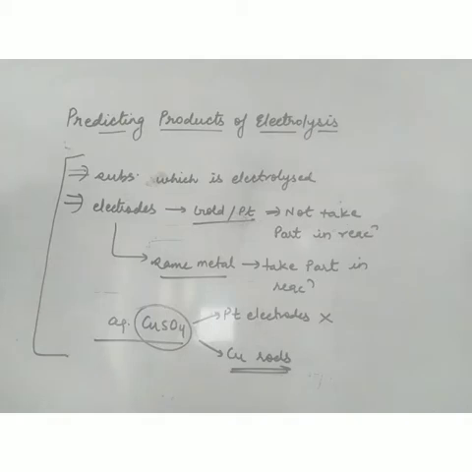Now we have one example in our syllabus, and that is electrolysis of aqueous NaCl. Molten NaCl we have already discussed. Molten NaCl means only NaCl, and if molten NaCl is electrolyzed, we get two products, sodium and chlorine. But what will happen if aqueous sodium chloride is electrolyzed?